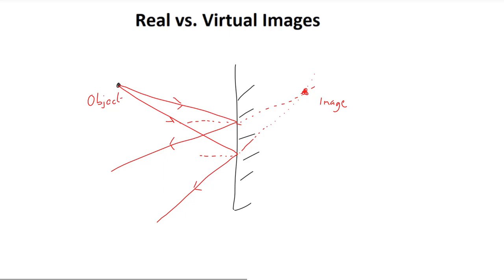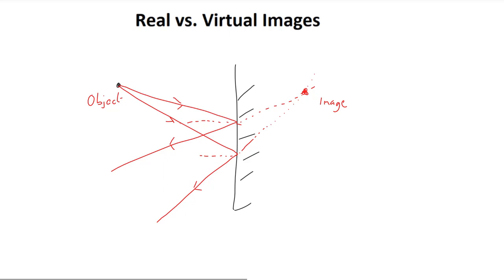For this particular object, if I was to draw more light rays, I would find that all of the light rays would meet virtually at this same point behind the mirror. This is where the image of that object is located. In fact, it is true in general that plane mirrors always create virtual images. The images that we see in plane mirrors always appear to be behind the mirror. That is, plane mirrors create the appearance that light rays originate behind the mirror.